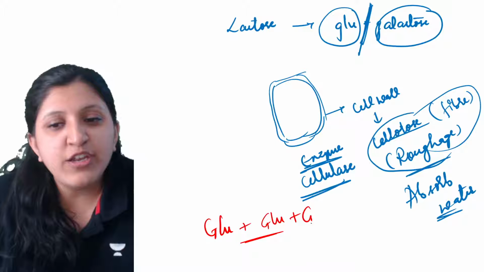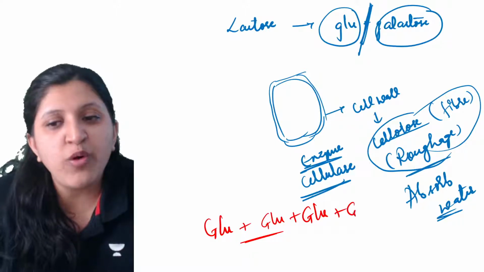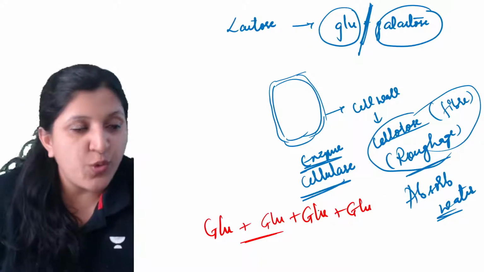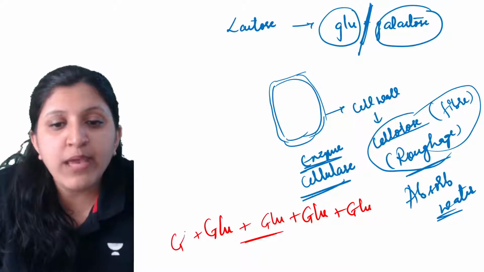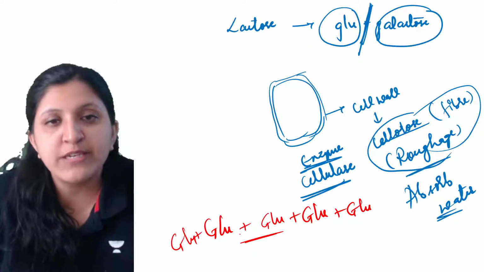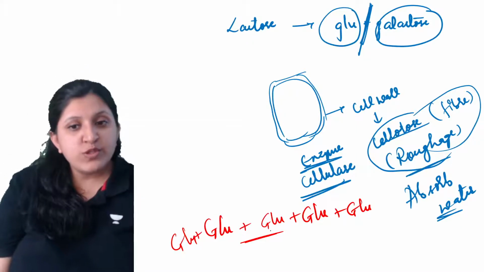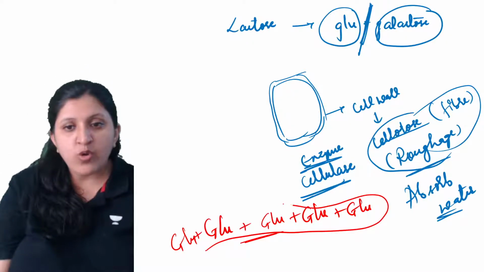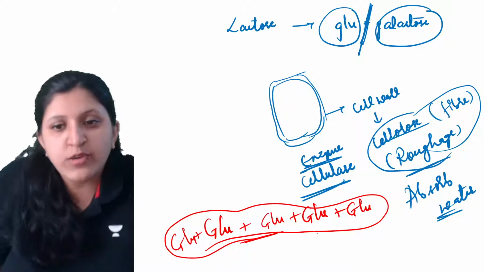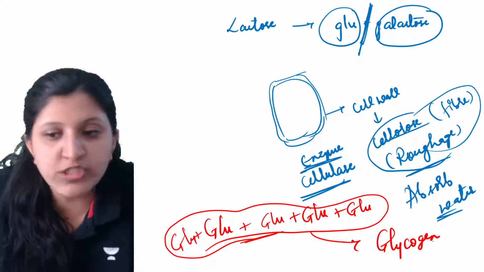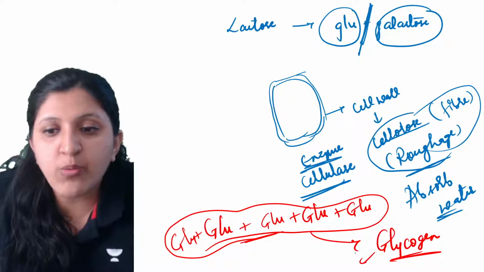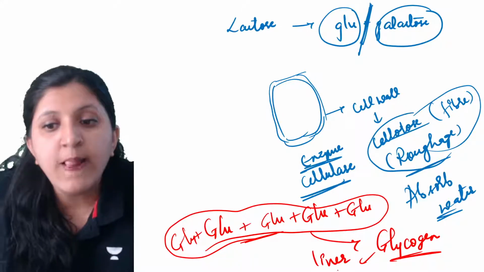Your body is not going to throw away the glucose, so it will store the glucose. How exactly is it going to do that? It will make a chain of glucose. All the glucose units are joined together, and this will be made in the form of glycogen, and glycogen is the one which will get stored in the liver.